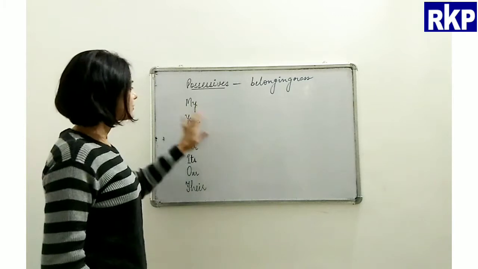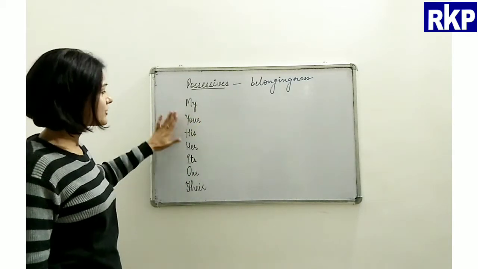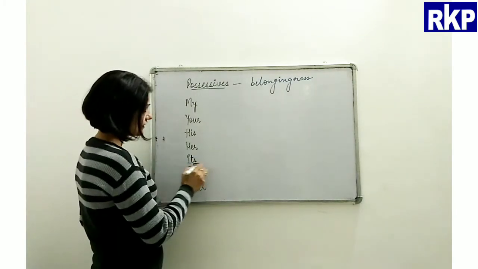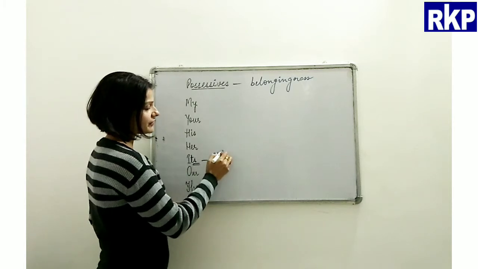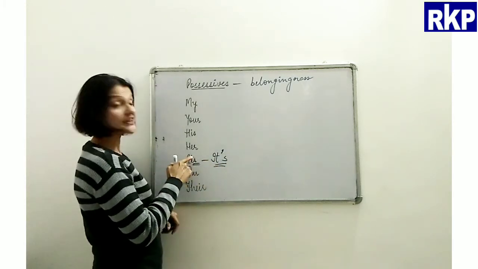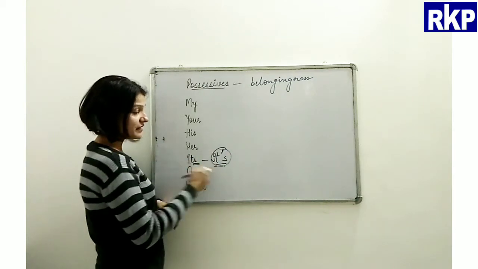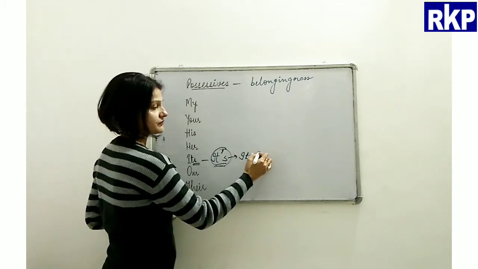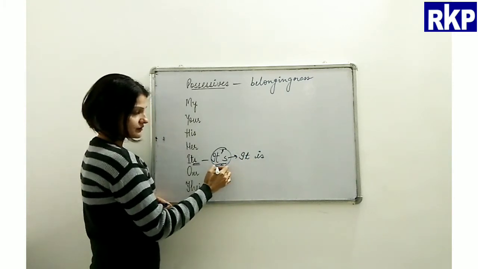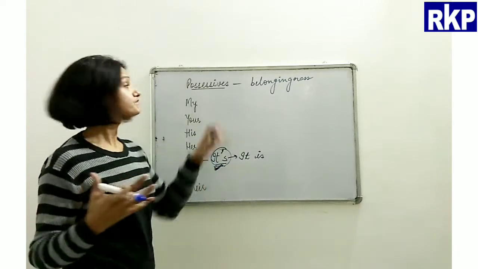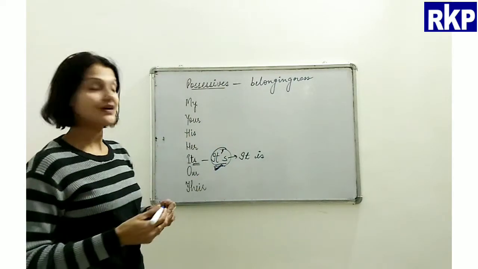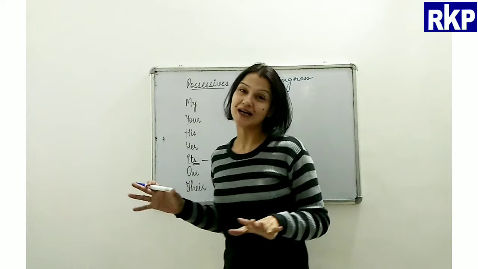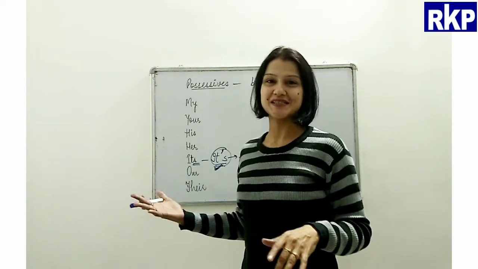And these are all different possessives, like my, your, his, her, its, and so on. Please be careful. We never write it like this. It's without an apostrophe, because they both mean different things. This one means it is. This one doesn't show possession or belongingness. Okay. So beta, these are possessives. I hope till here you have understood the different types of determiners.